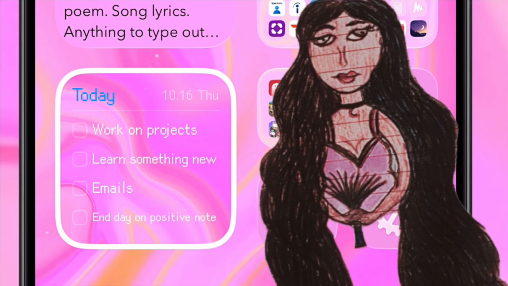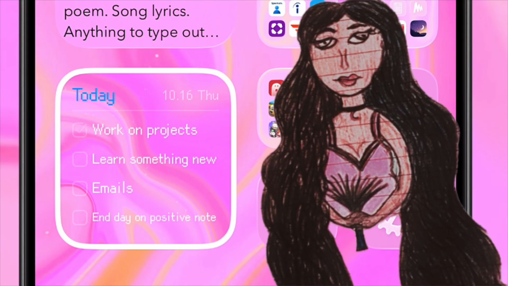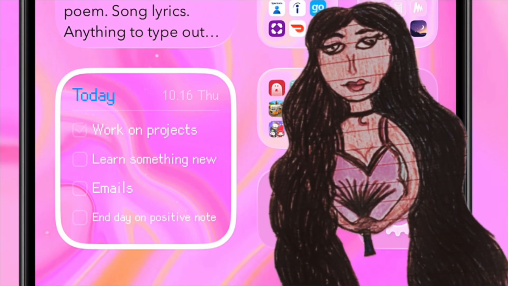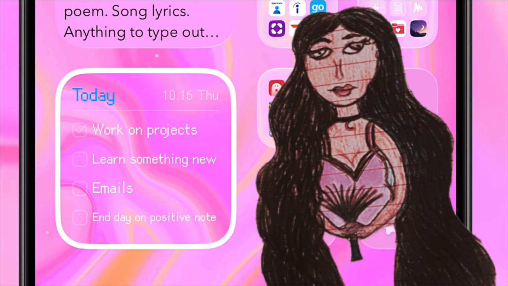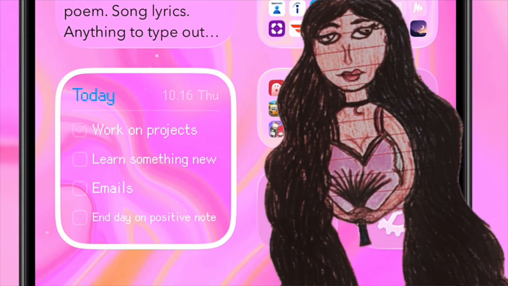Now, this next widget up under that one is also from iScreen, and this is like a to-do list widget. So as you see on here, work on projects, learn something new. I can go ahead and check some of these off. I'm currently working on some new projects. Did I learn something new today? I probably did, but I can't think of it off the top of my head.